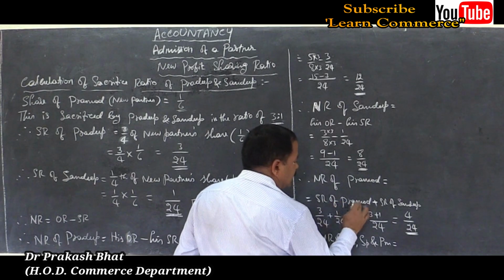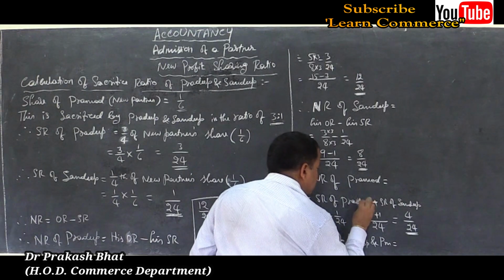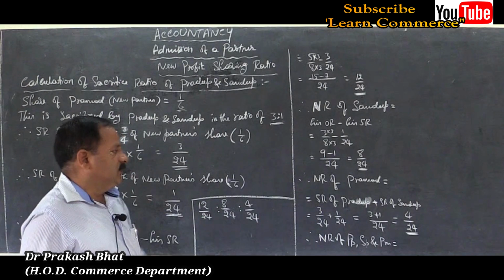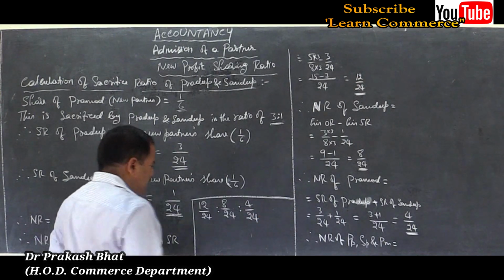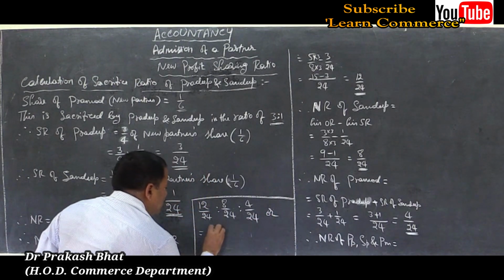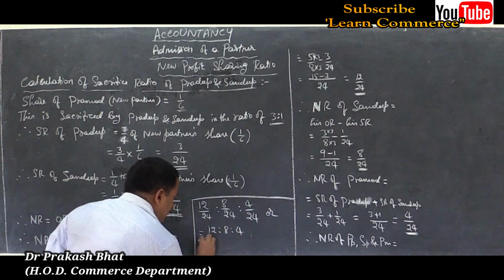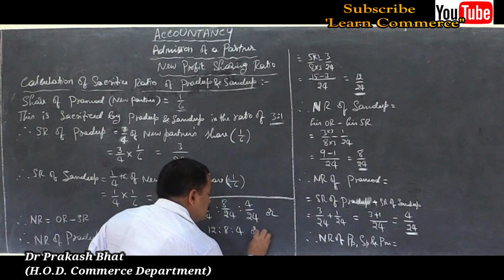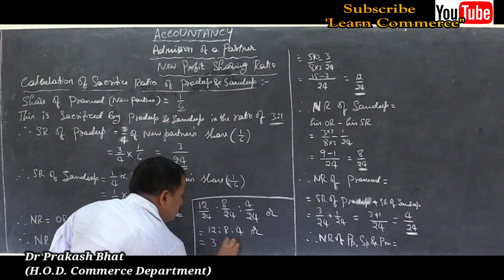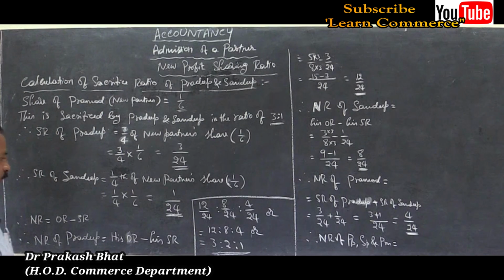Here, sacrifice ratio of first partner Pradeep plus sacrifice ratio of Sandeep, that is the new ratio of Pramod. Remember, it is equal to 12 is to 8 is to 4. Now you can further simplify it, divided by 4. 4 3s are 12, 4 2s are 8, 4 1s are 4. This is the new ratio: 3 is to 2 is to 1.